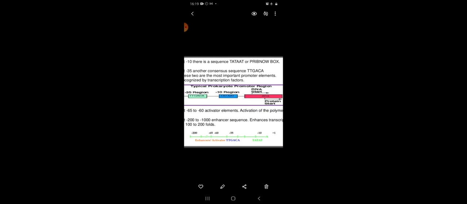has TTGACA, that is the minus 35 region as shown in the figure, TATAAT in the blue rectangle, the minus 10 region. Then you have the RNA start region, and then from there you have the protein start.